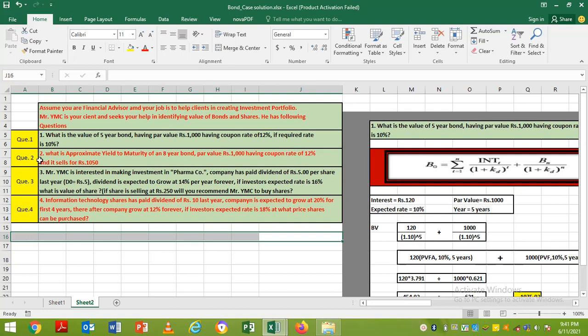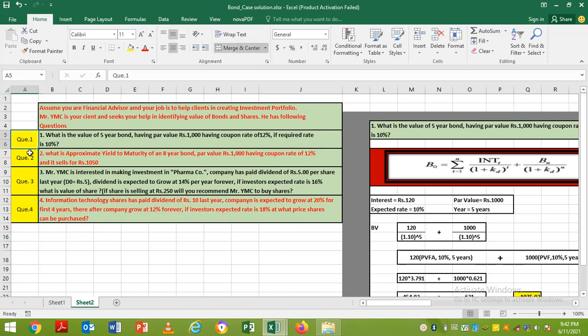So first of all, let's understand the case study. Let us discuss the case study, and then one by one I'll give solution of all these 4 questions. So the case is, assume you are a financial advisor and your job is to help your client in creating investment portfolio.